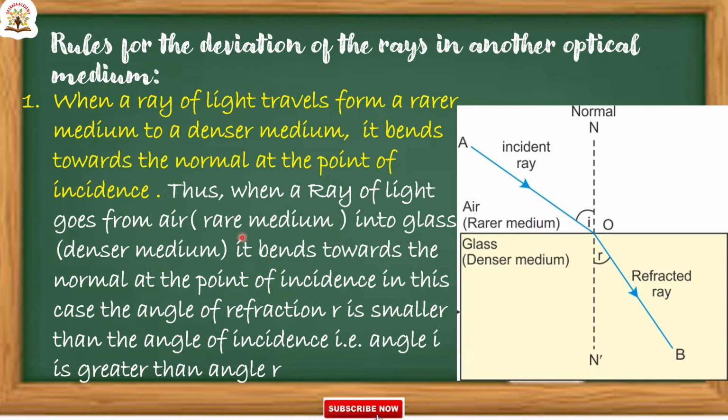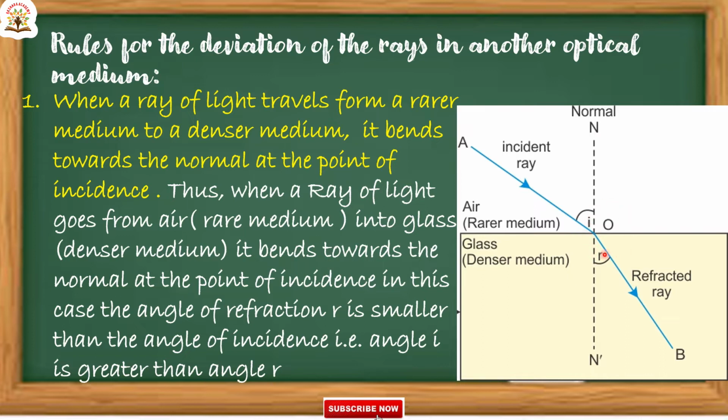Here in this diagram, this is the incident ray, this is the normal, and this is the refracted ray. This complete air medium is the rarer medium, and this is the denser medium. When the light ray travels from rarer medium to denser medium, the refracted ray bends towards the normal.